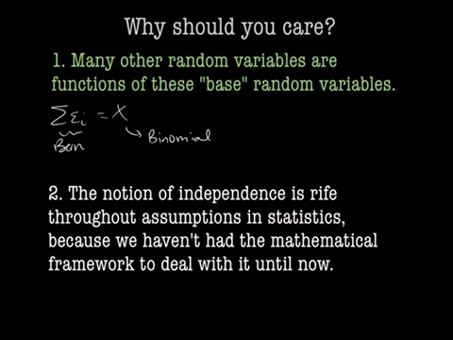And this paper is important because we haven't had the mathematical framework to deal with actual dependence in a formal manner until now. The next result involves the cross-covariance of dependent categorical random variables. So remember that this is a generalization of sorts to the idea of covariance between two Bernoulli random variables. The paper discusses it for categorical random variables, but here I'm just going to take the special case of two categories, which gives us a Bernoulli random variable, and show the pairwise covariance under first-kind dependence and sequential dependence. This will still give you the idea, but we don't have to deal with a whole bunch of matrices.